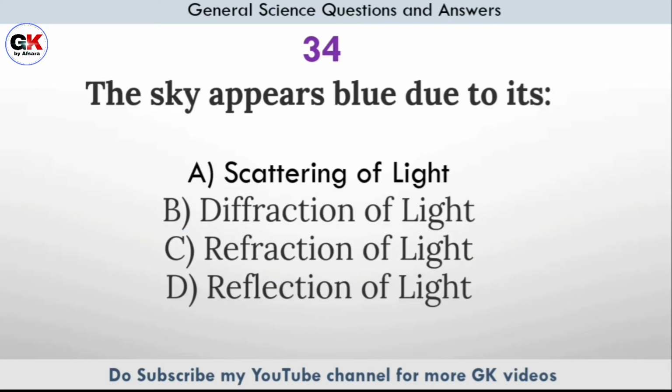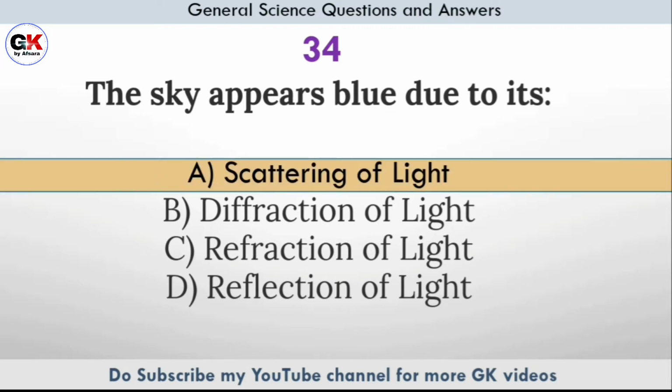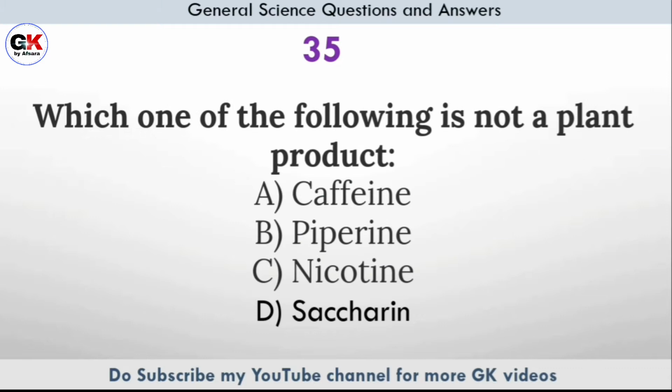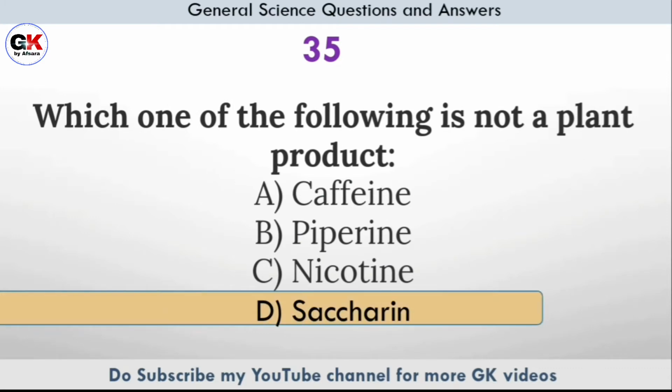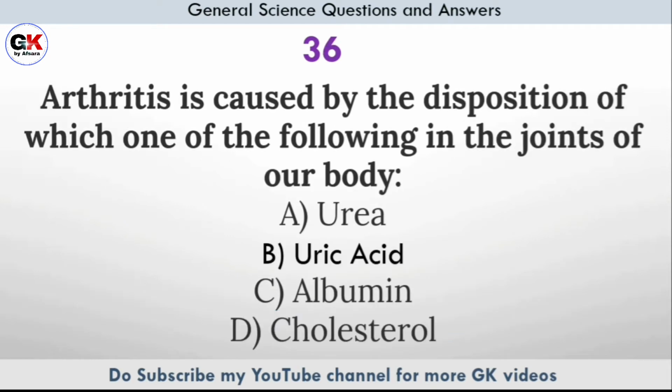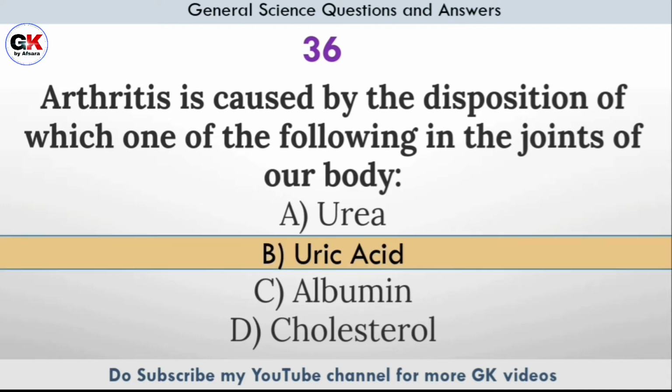The sky appears blue due to its? Answer option A, scattering of light. Which one of the following is not a plant product? Answer option D, saccharin. Arthritis is caused by the deposition of which one of the following in the joints of our body? Answer option B, uric acid.